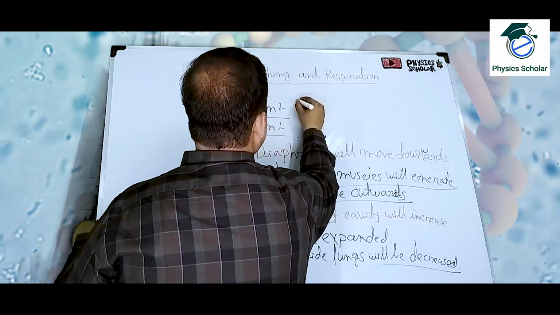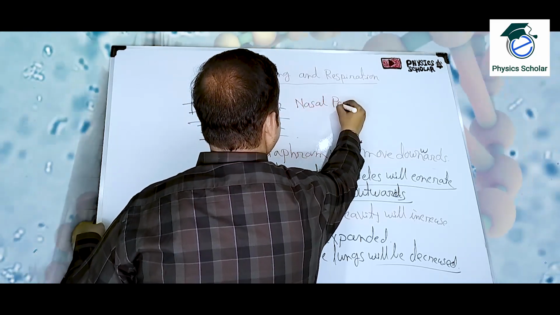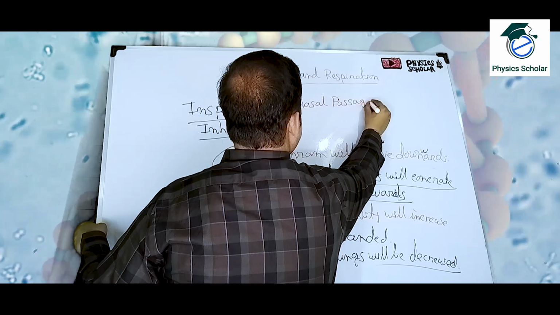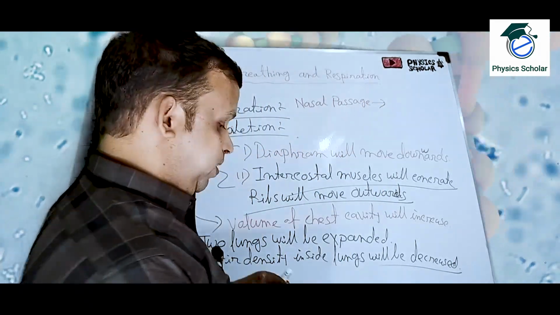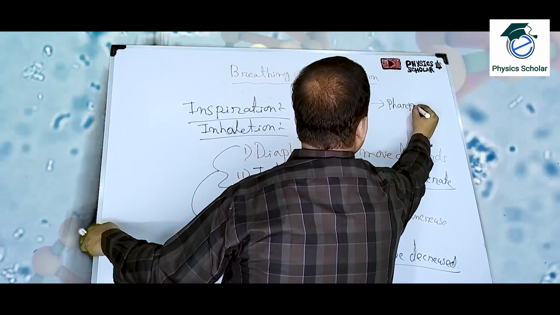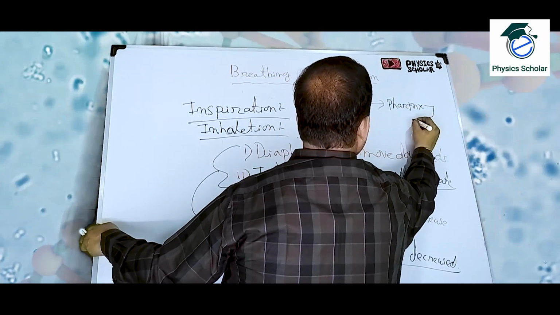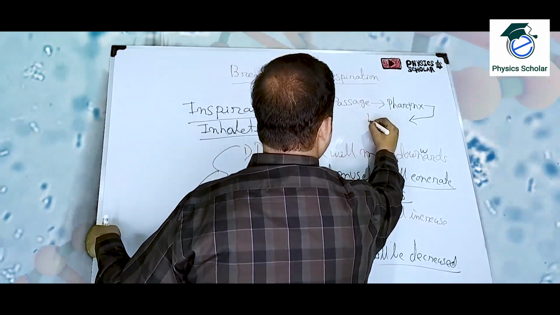First of all, nasal passage, then from nasal passage to pharynx, then from pharynx to larynx.